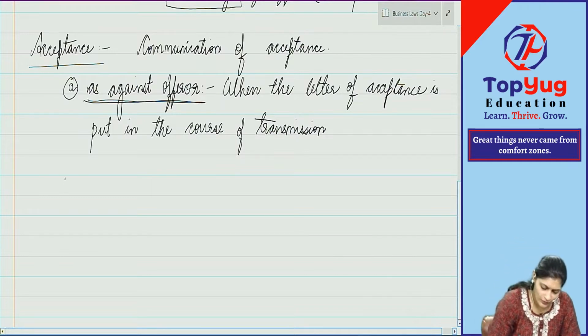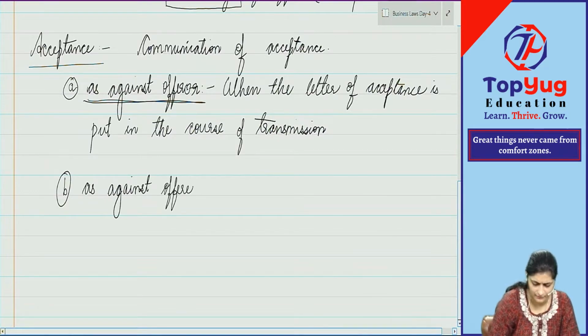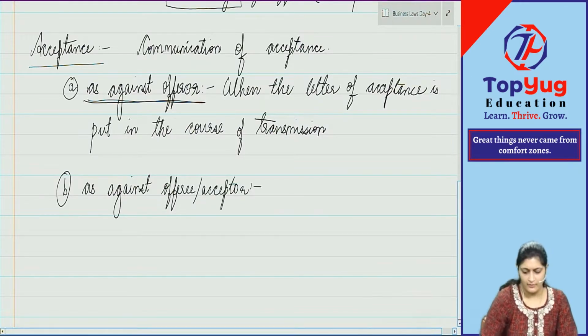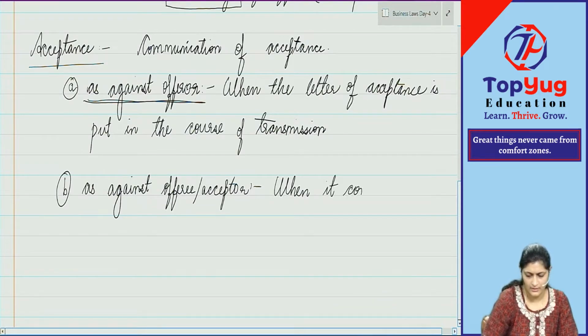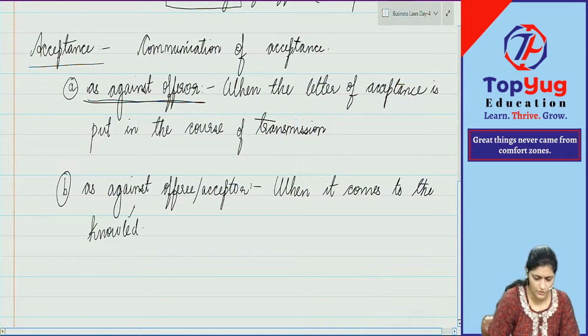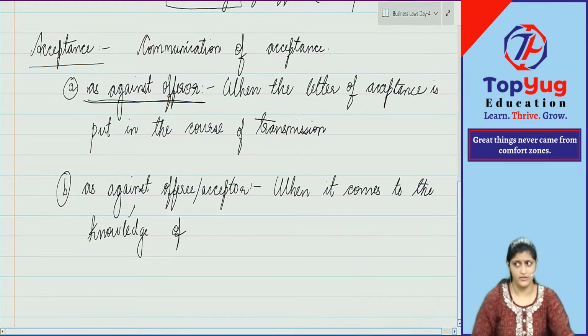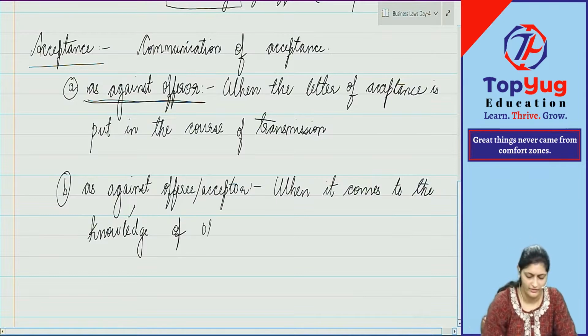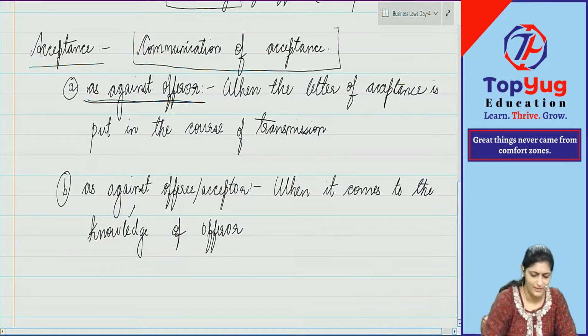Okay. Now, as against the offeree or the acceptor, when it comes to the knowledge of, whose knowledge should this be? Very good, offerer. Why? Because we are talking about communication of acceptance.